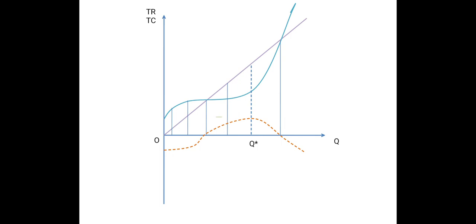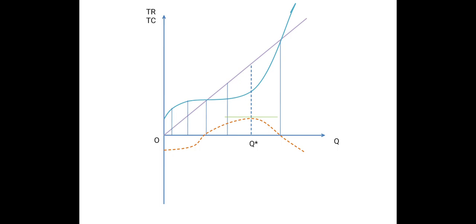Now we know that to find the slope of any curve, we need to draw a tangent going through any particular point. We can see that the tangent drawn at the peak of the profit curve is perfectly horizontal, or parallel to the horizontal axis.